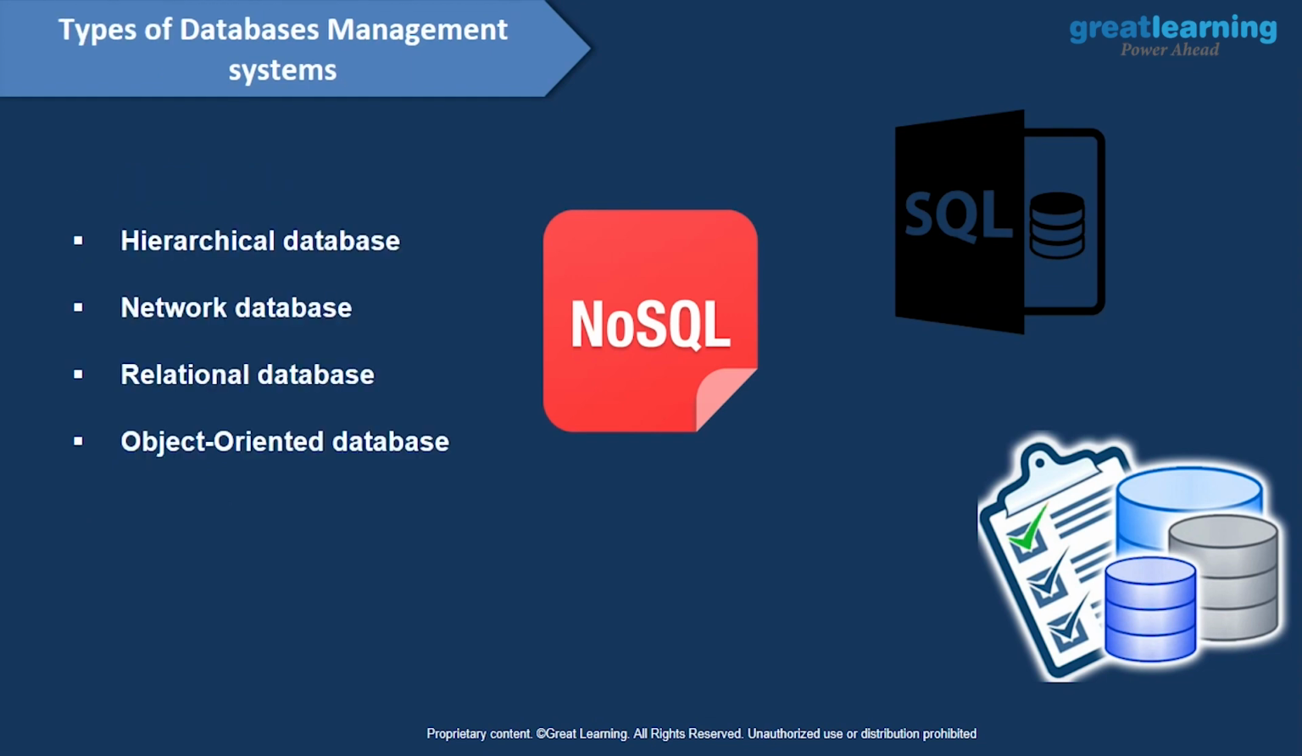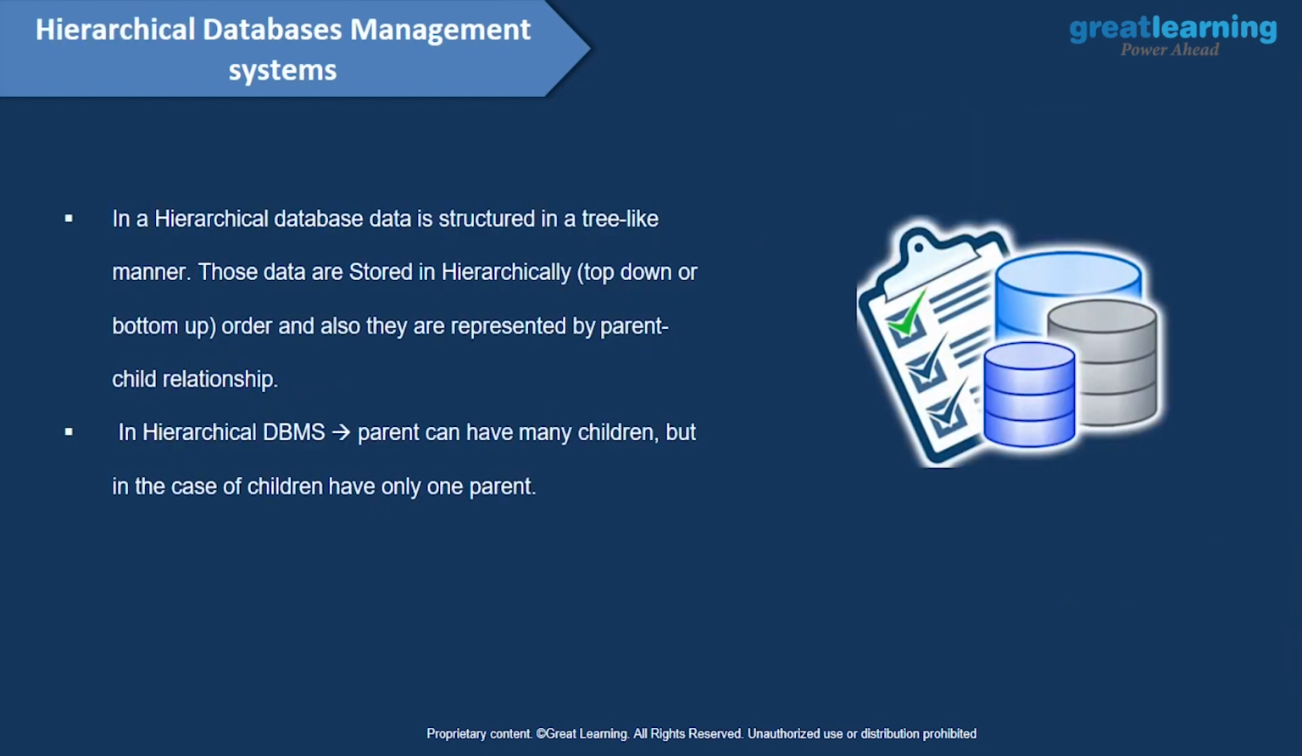So let's have a look at what are the types of database management systems we have. We have hierarchical database, network database, relational database, and object-oriented database as well. Now we will have a look at all these databases and what those databases stand for. Let's start with the hierarchical database. It is when your data is structured in a tree-like manner, right? That time you can say your database is a hierarchical database.